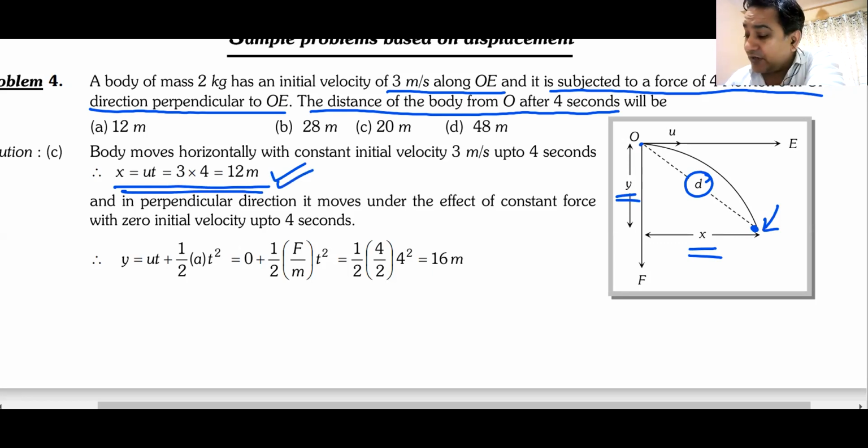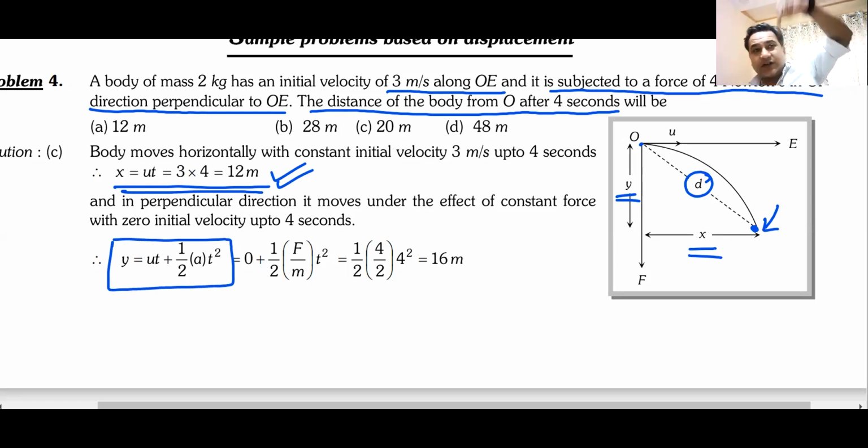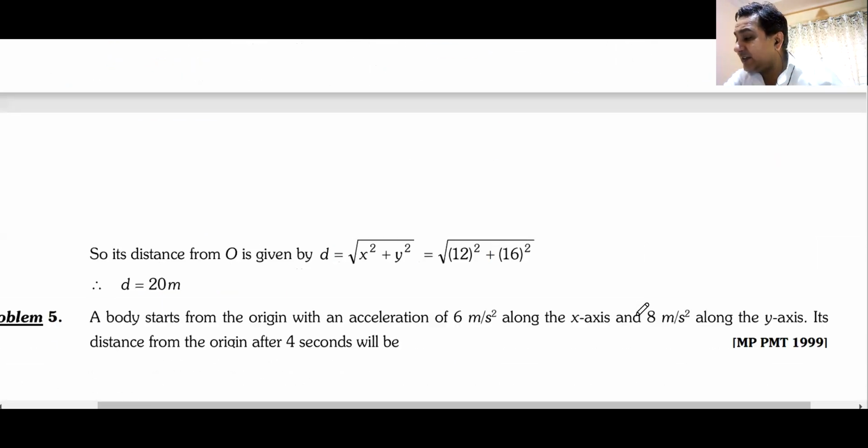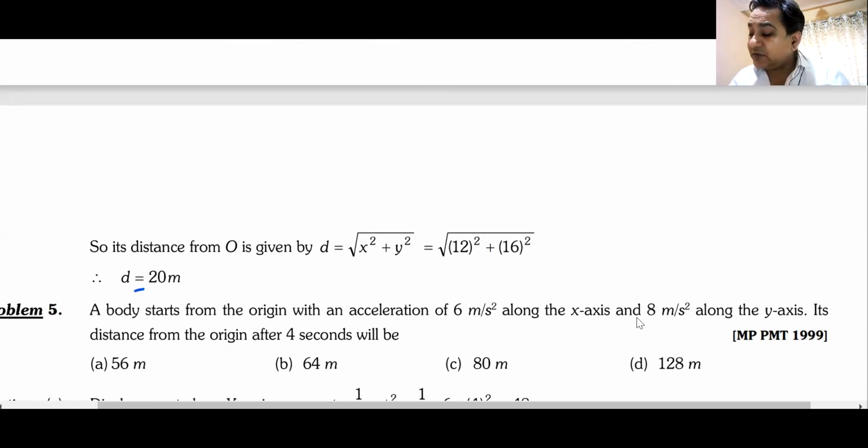To get the Y component, ut plus half at square. Acceleration is along the downward direction. Everything is along the downward direction, so you can call y as negative, or you can call everything as positive. Doesn't matter. The initial velocity along y is 0, so you get half at square, which is 16 meters. Square root of 12 square plus 16 square will be your answer, and I think that would be 20 meters.